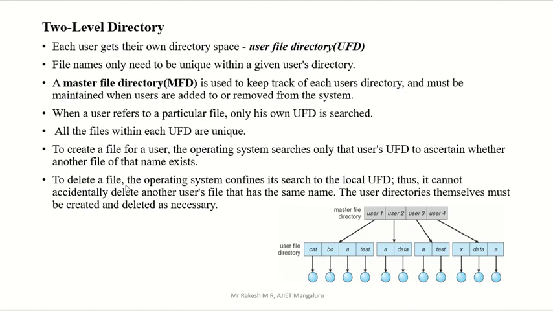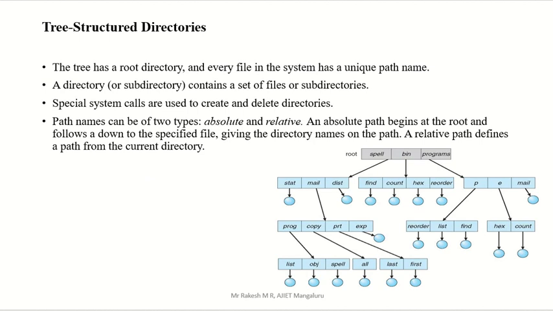When deleting, if user 1 wants to delete a file in his directory, he can delete it, but that won't affect the files of user 2. I will repeat: if a user deletes a file in his directory, that won't affect the user 2 directory files. That is one advantage of this method, the two level directory. Then we have the tree structure directory.